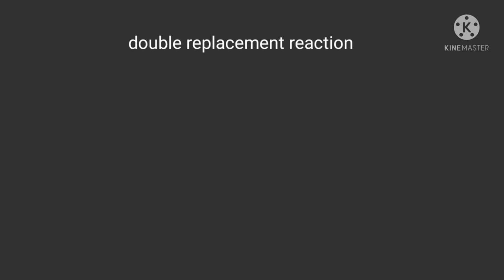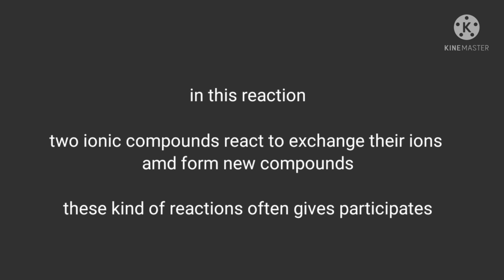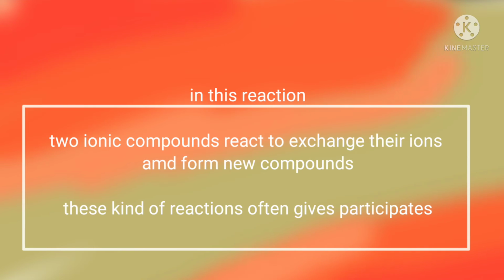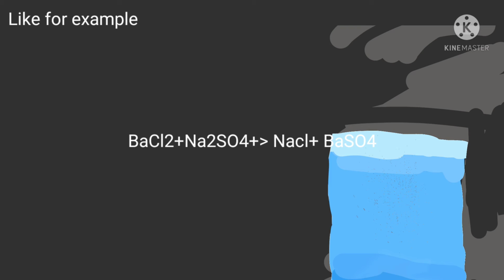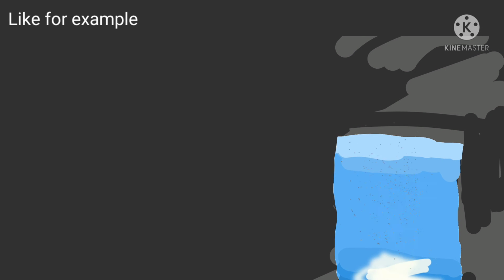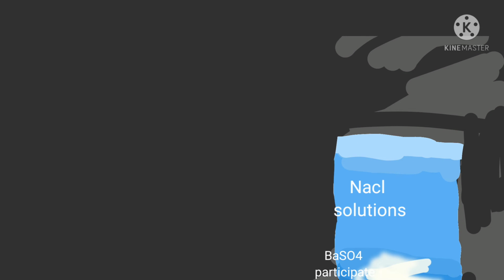Now, as we have a decent idea of replacement reaction, we can talk about double replacement reaction. In these types of reactions, two ionic reactants react to exchange their ions. Hence, these kinds of reactions often give precipitation. One good example is the reaction of barium chloride and sodium sulfate. Here in this reaction, sodium chloride solution and barium sulfate precipitate is formed.